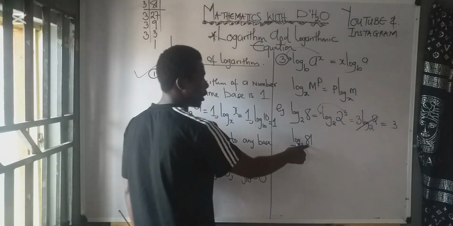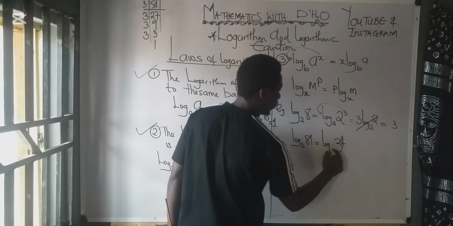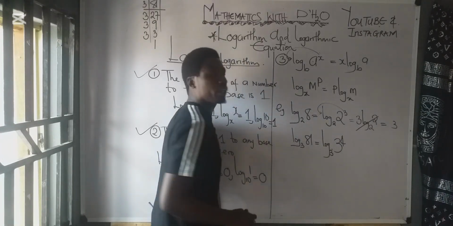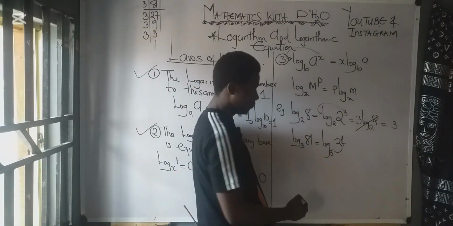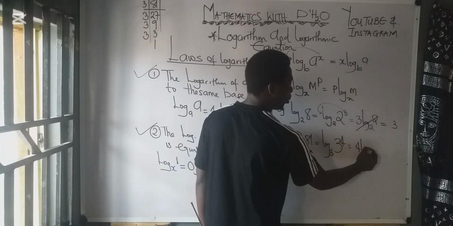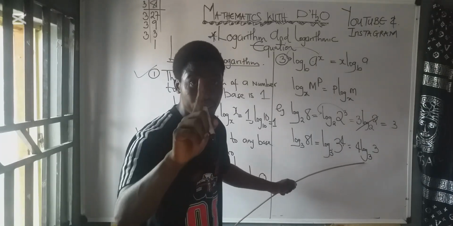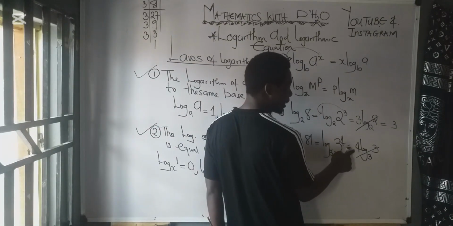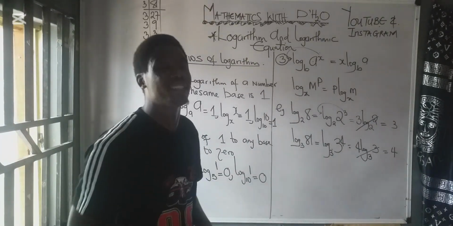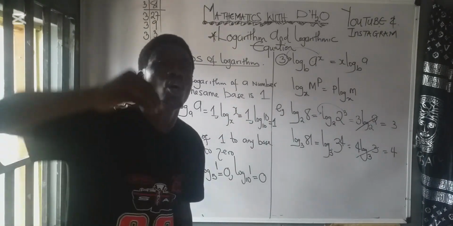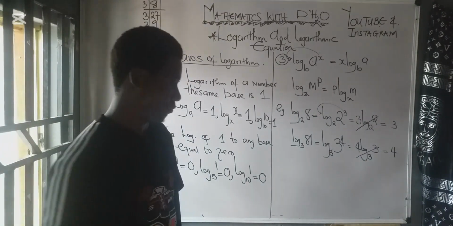So that means this 81 you see here is log 3 raised to the power of 4 base 3. Okay, now what will I do to that 4 here? You carry it to the back of the log. So you get 4 log 3 base 3. And you know that log 3 base 3 is 1. So if I cancel it like this, what remains is 4. So you know the idea. This one is the third law of logarithm.